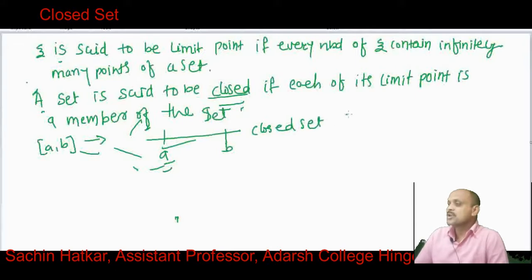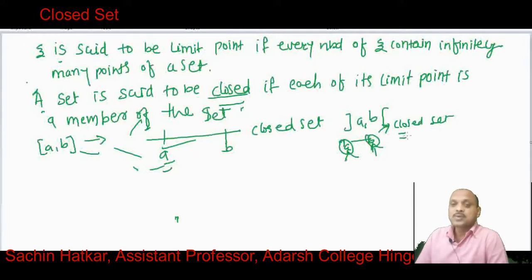If we consider the open interval (a, b), what are the limit points of this set? All the points that lie between a and b are limit points. a is also a limit point, and b is also a limit point, but a and b are not members of this set, and therefore this open interval is not a closed set. Whereas the closed interval is a closed set because it contains all its limit points.